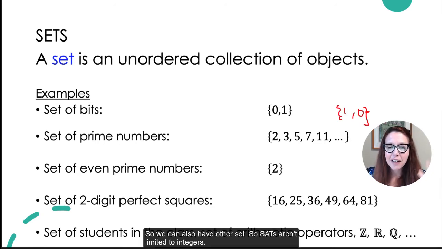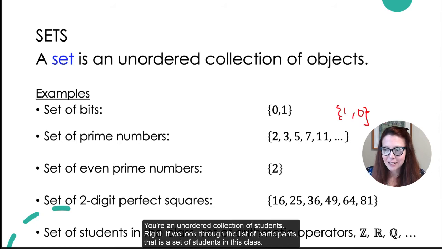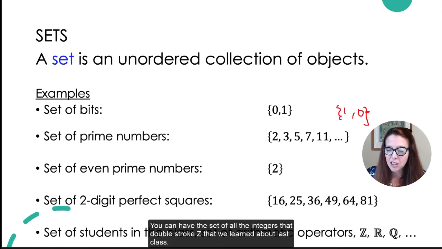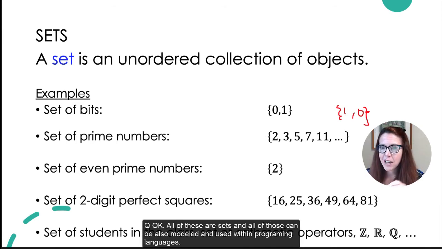So we can also have other sets. So sets aren't limited to integers. We are going to play with a lot of integers at times, but you all form a set. You're an unordered collection of students, right? If we look through the list of participants, that is a set of students in this class. You can have a set of arithmetic operators, plus, minus, multiplication, and division. You can have the set of all the integers, that double stroke Z that we learned about last class. You can have the set of the real numbers, the set of the rational numbers, Q. Okay, all of these are sets, and all of those can also be modeled and used within programming languages.